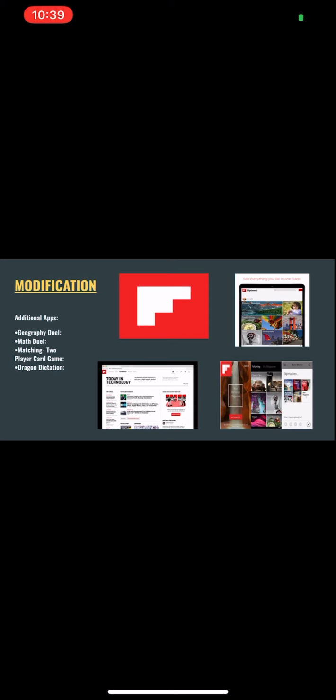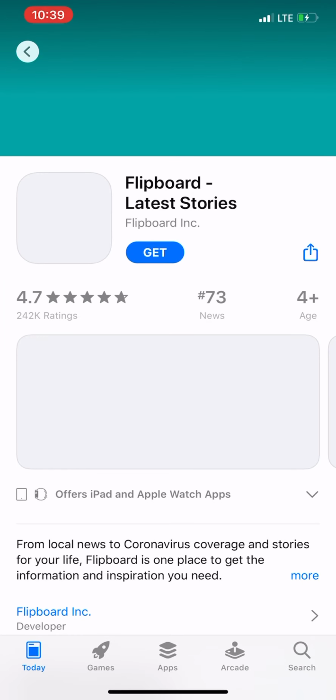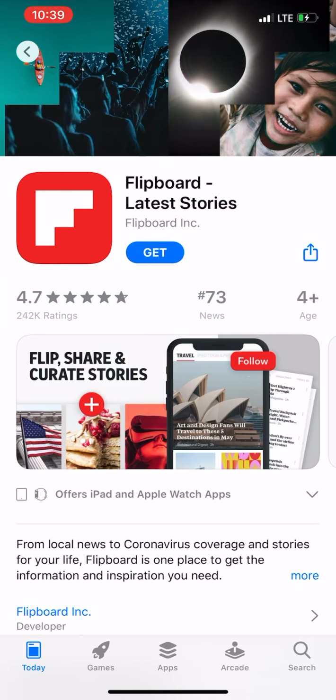Okay, so the third type of app that we went over was modification apps. Modification apps are apps where technology is allowed to significantly redesign tasks. An example of this is letting students modify tasks through technology that focuses on video, sound, and audio. The main purpose is to personalize work. So the app we chose for this was Flipboard.